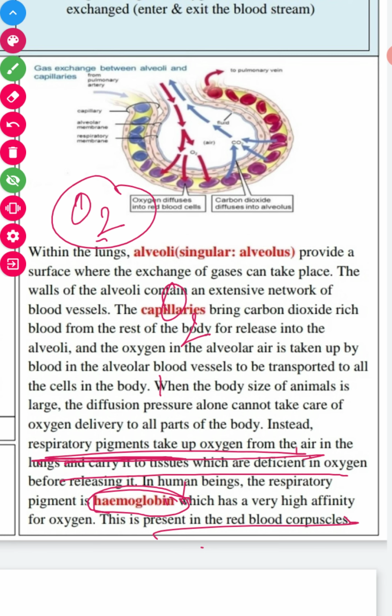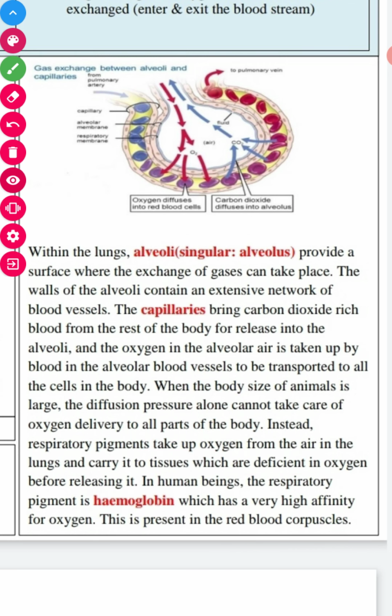Whereas carbon dioxide comes out through the blood vessels to the blood and reaches the alveoli, and from there it is expelled out. So this is the way oxygen and carbon dioxide exchange takes place at the alveoli, okay. So this is all about your today's worksheet.